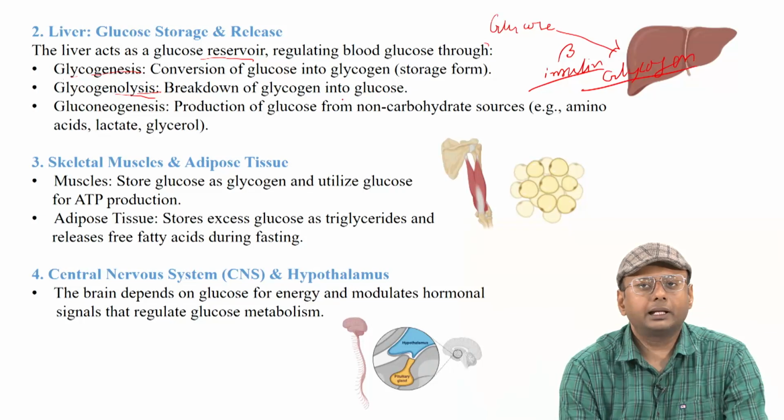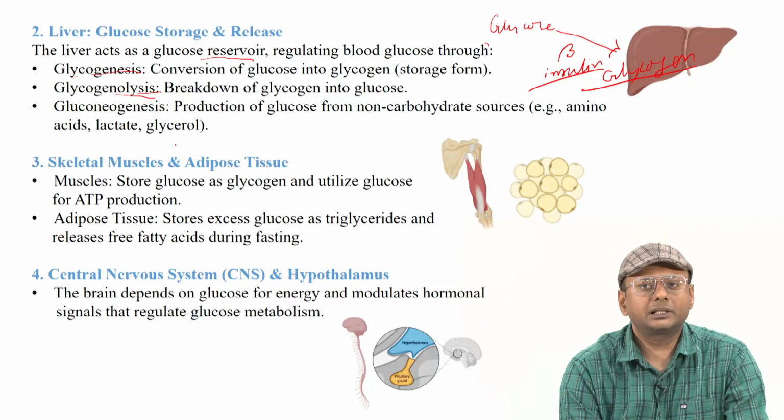For example, amino acids and lactate, by the process of gluconeogenesis, can also develop glucose and maintain the glucose balance in our body. Like the liver, our skeletal muscle and adipose tissues also have a role to play in glucose homeostasis.